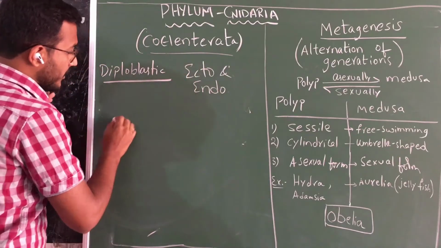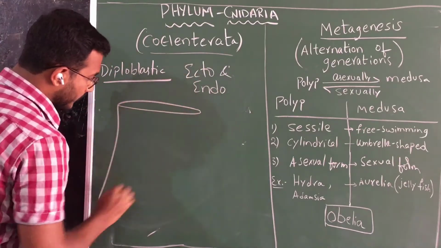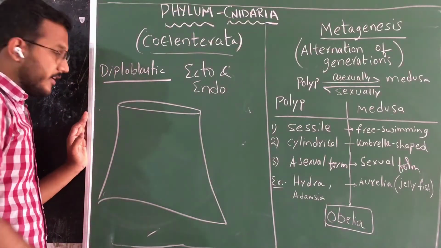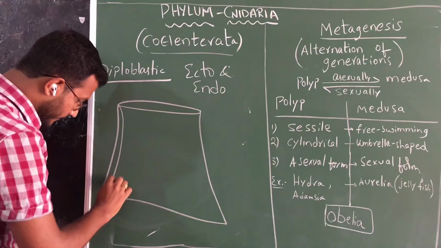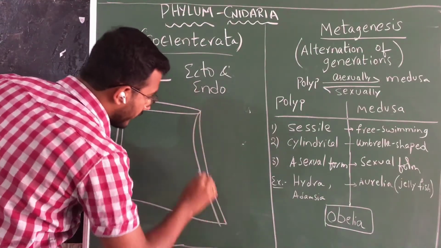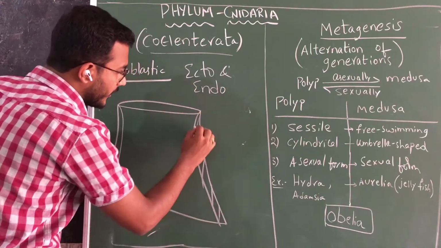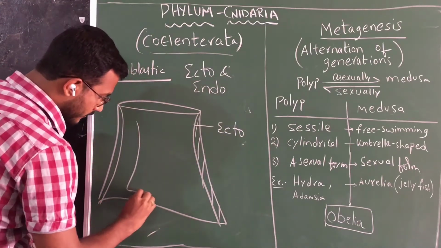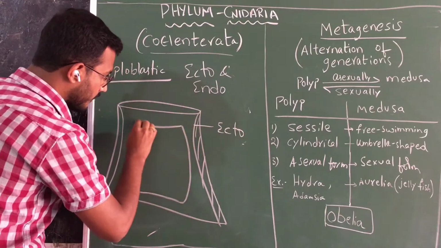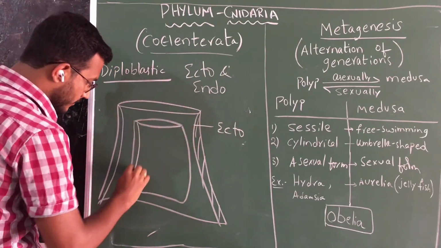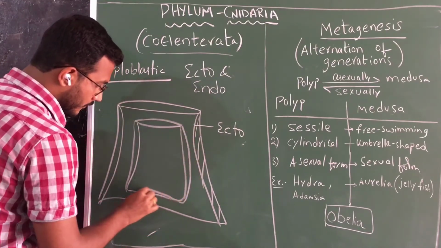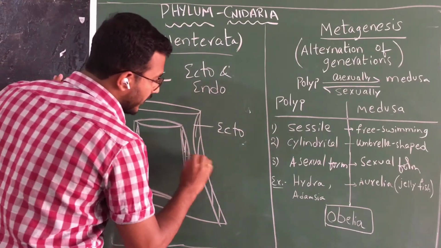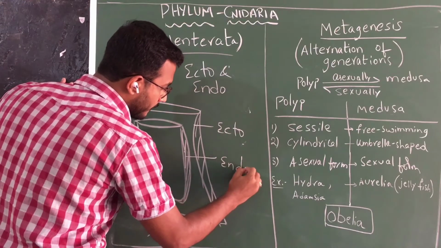For example, this is a typical Cnidarian, and the outer layer is ectoderm, and the inner layer, like in poriferans, is endoderm.